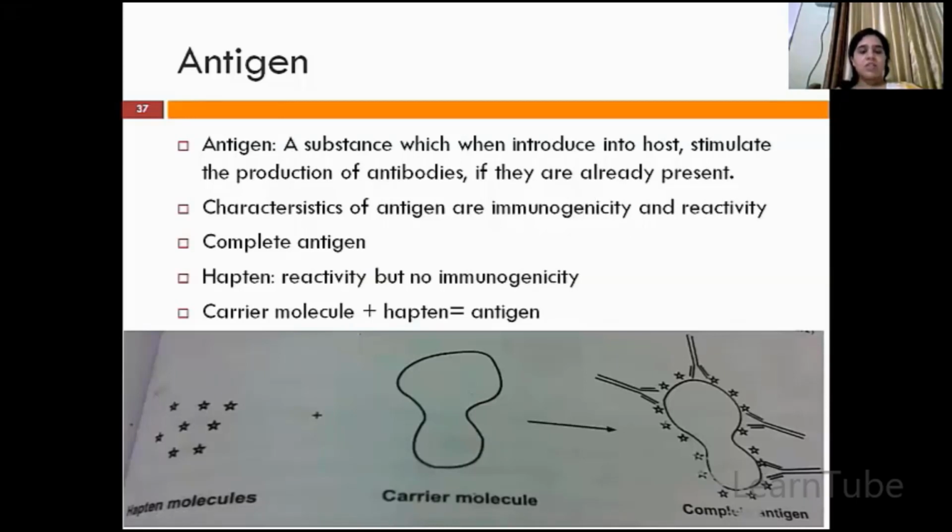Complete antigen. There is one more term called hapten, which has reactivity but no immunogenicity. So how will you convert a hapten into an antigen? You will add a carrier molecule. Here in the diagram you can see these are the hapten molecules, and this is your whole carrier. When both are combined, the final product formed is the complete antigen.